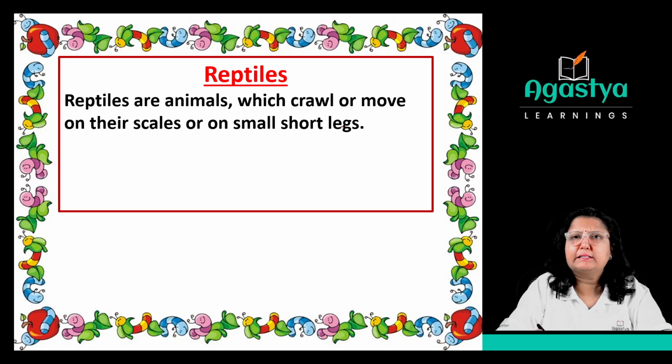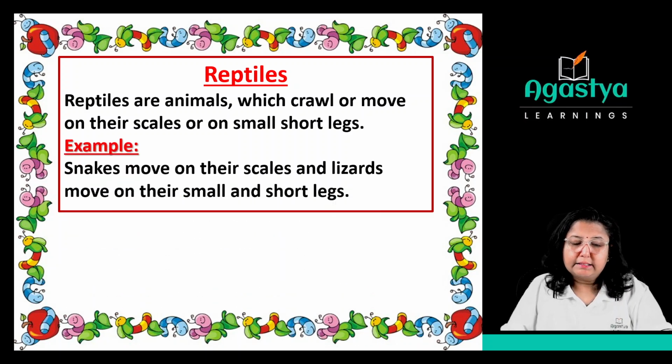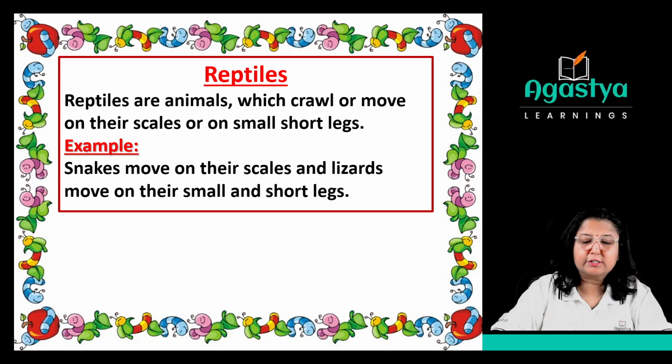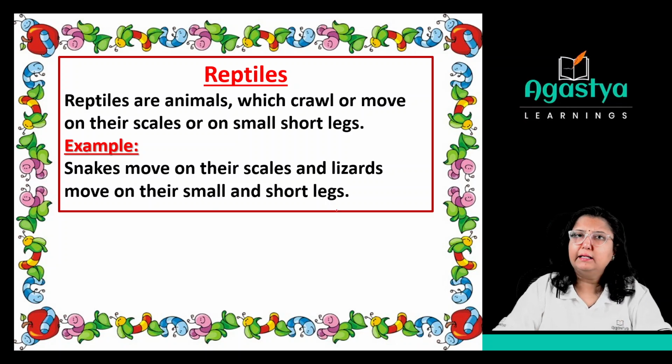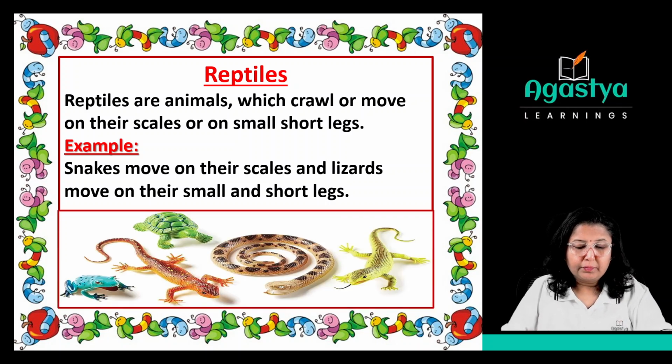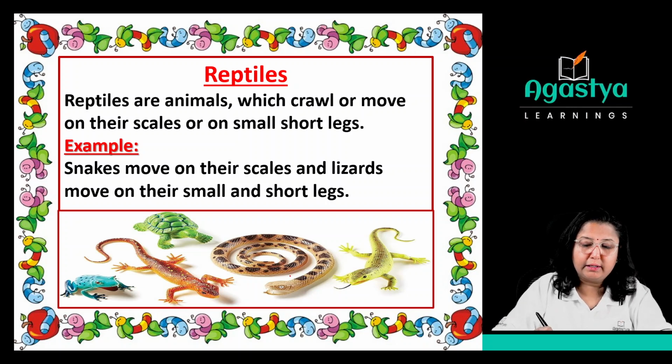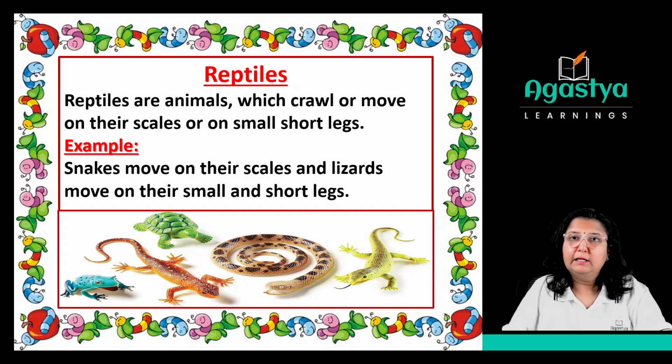For example, we can say about the lizard and we can say tortoise as well. They have small legs. Examples are snakes move on their scales and lizards move on their small and short legs. Okay, so another one, in a picture we have got the example of a snake over here which can scroll, which can move its body on the land with the help of the scales, where the lizards or the tortoise or the frog are having small legs.